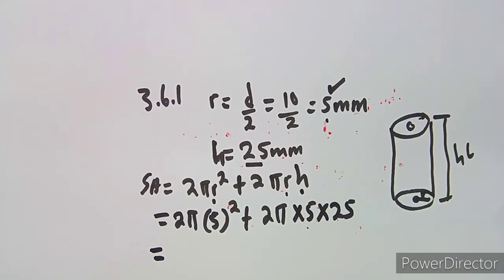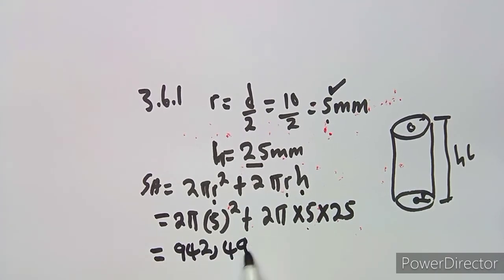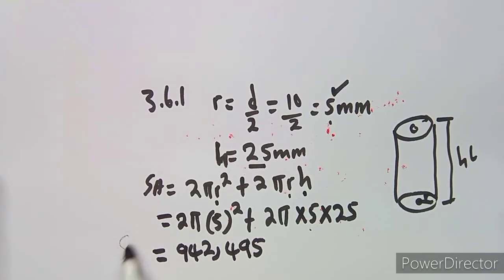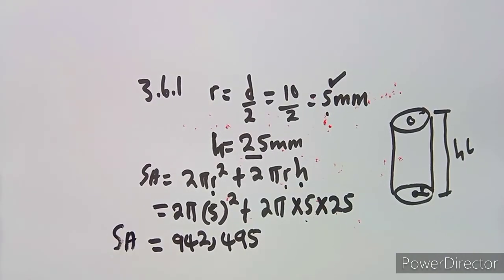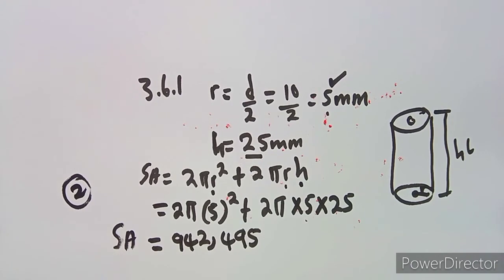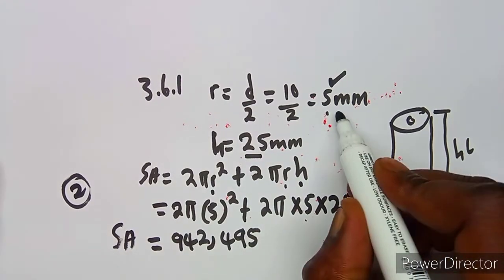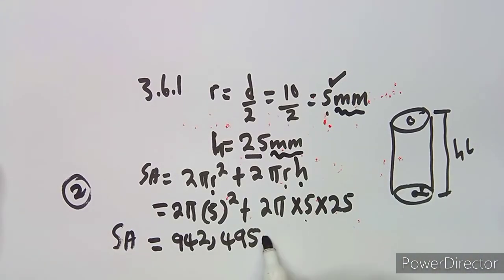You can just use your calculator, guys. At once you're going to obtain this decimal, then round it off. You have something like 942,495. This is going to remain as 495. And this is the surface area. You are referring to area, guys, and area is all about square units. Since we are working with millimeters, this is going to be square millimeters. Whenever you are working with area, it's square units. That was the concept for this question. That is what you're supposed to do.